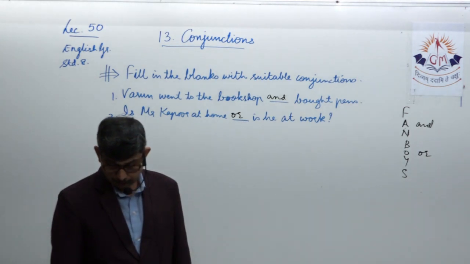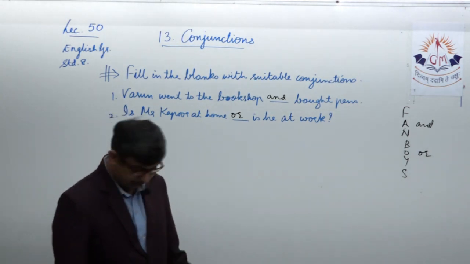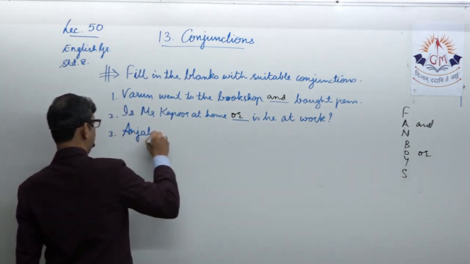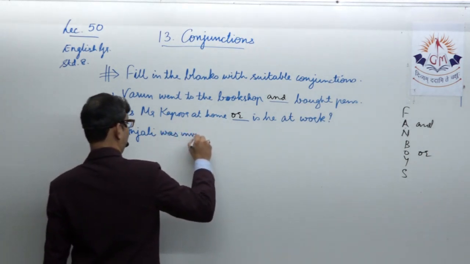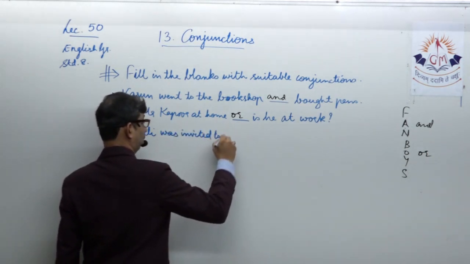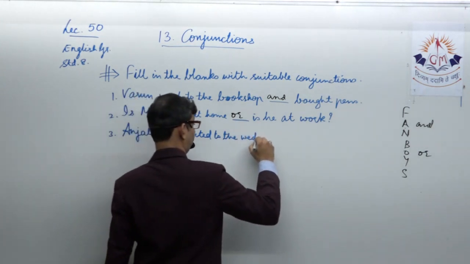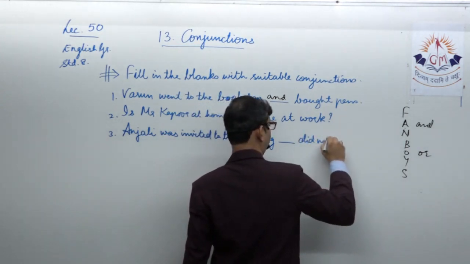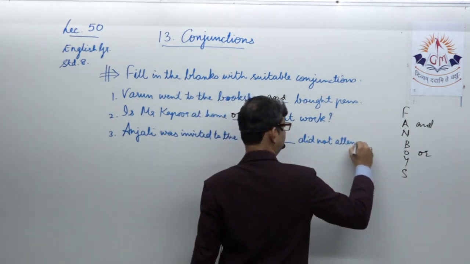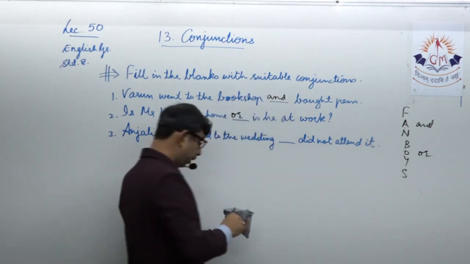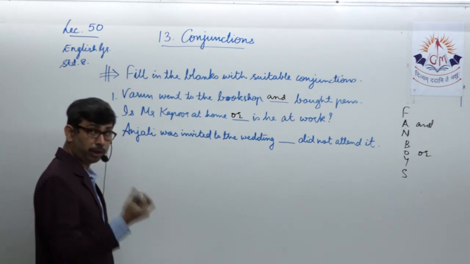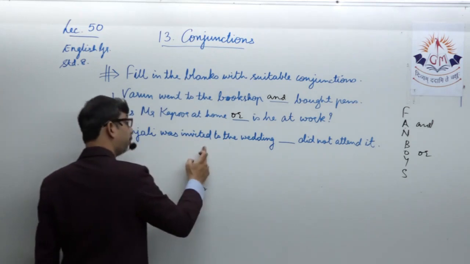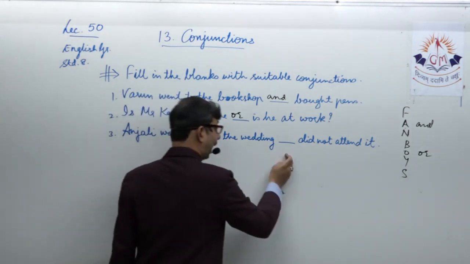Anjali was invited to the wedding dash did not attend it. Third one, Anjali was invited to the wedding dash did not, or didn't, attend it. So you see here what is being told to us in the sentence. The meaning of the sentence is also very important to decide what conjunction we are supposed to use.